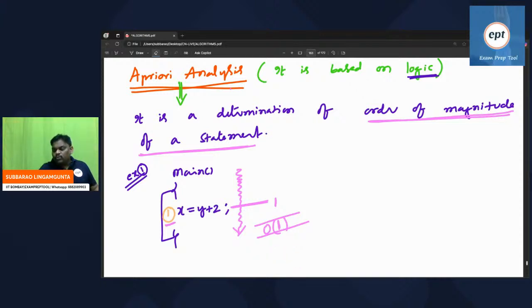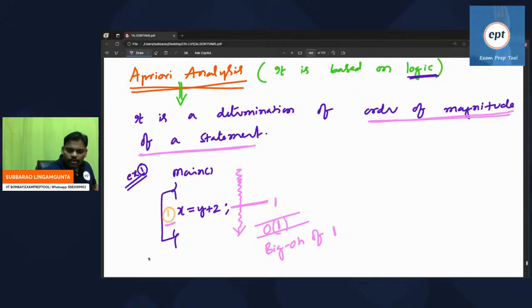Anyhow, we will discuss those symbols afterwards. As of now, use only big O. Capital O is nothing but big O, so the way of reading is big O of 1. Just to find out how many statements are there, find the order of magnitude of every statement.